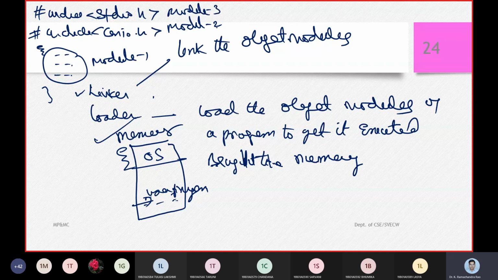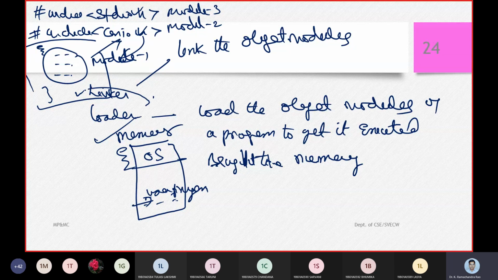That means my program has to be linked to the C header files. I want a person to link the header files to my program. Unless stdio.h and conio.h are there, my program is not executing. The reason is you should have a linker and a loader.